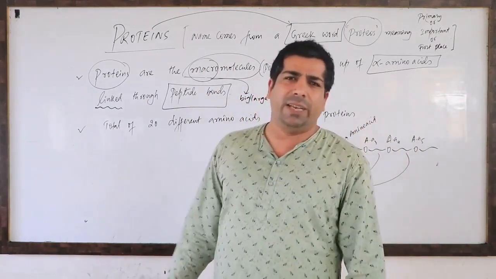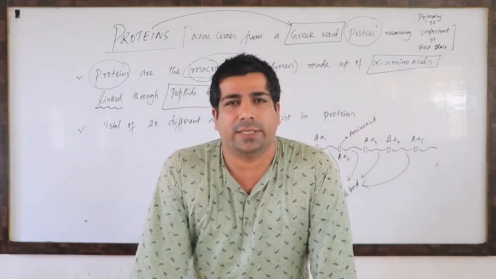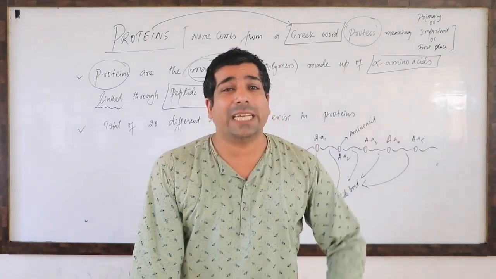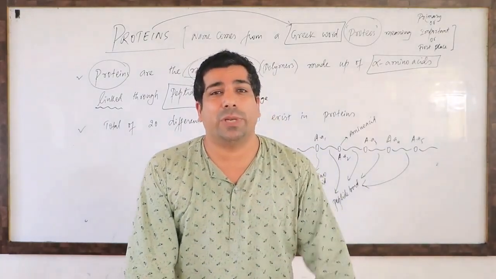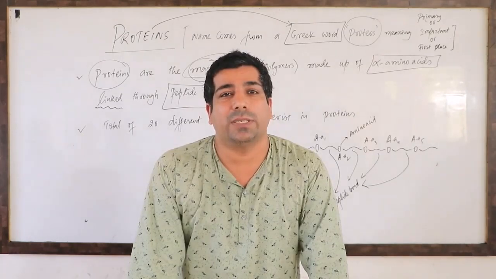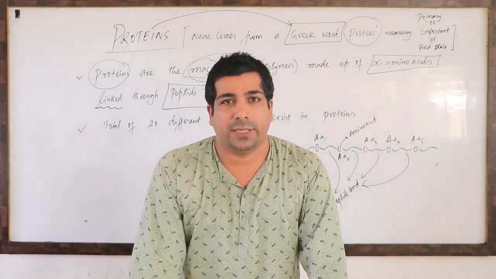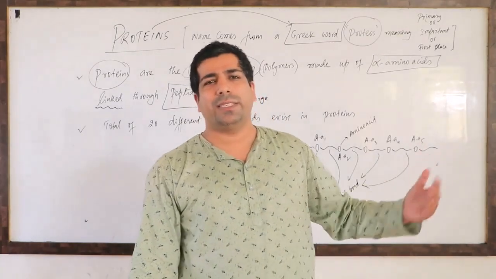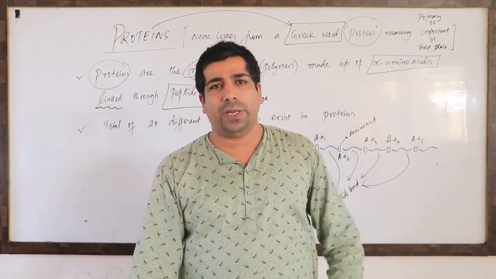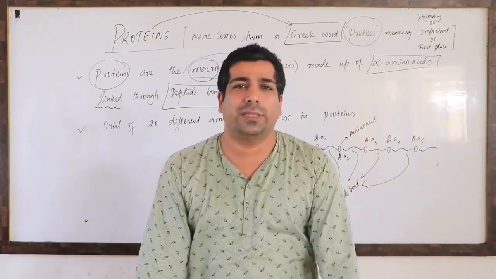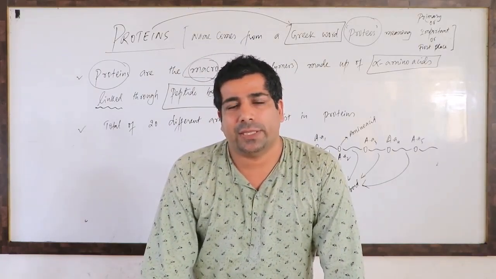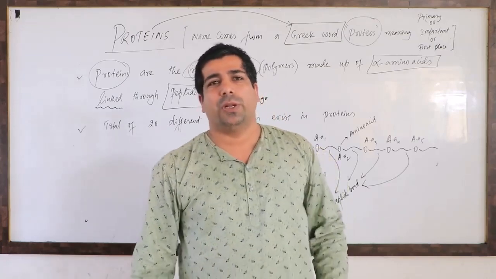So we will be dealing with only 20 amino acids. How many types of amino acids are present in the proteins? 20 different types of amino acids are present in the proteins. Yes, because in bio you may read sometimes that there are 22 amino acids. But here in chemistry, as far as the NCERT book is concerned, we have to restrict ourselves to 20 amino acids. I hope you have understood this particular point.